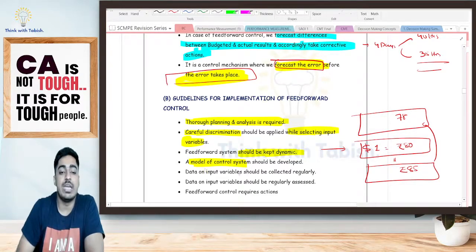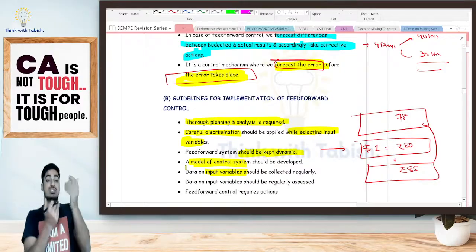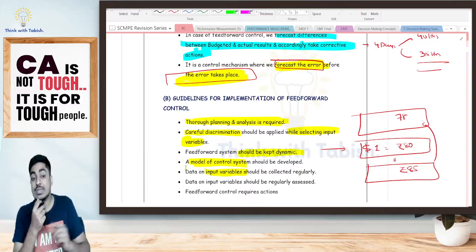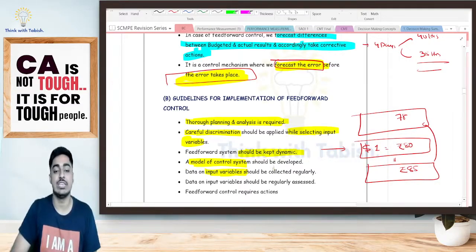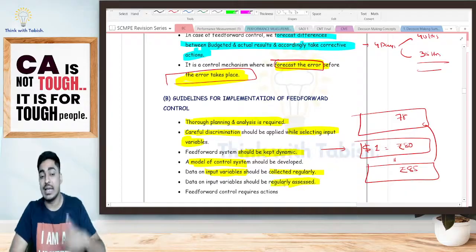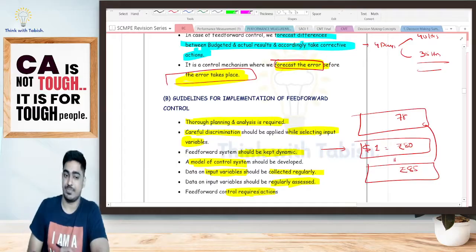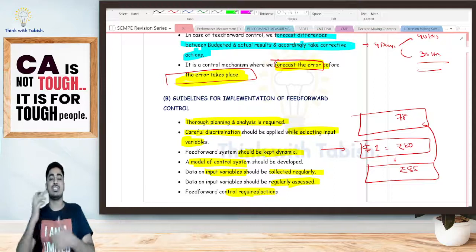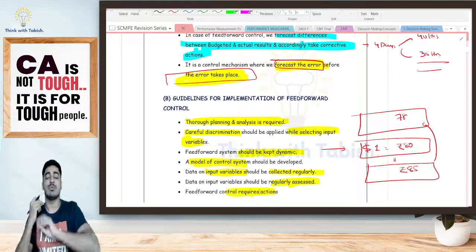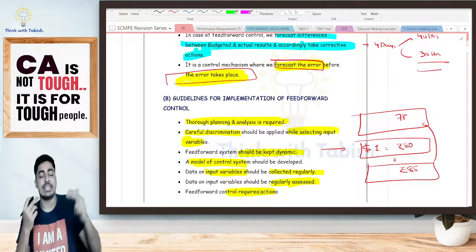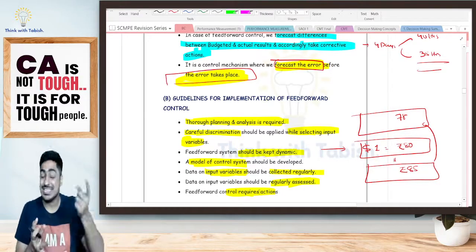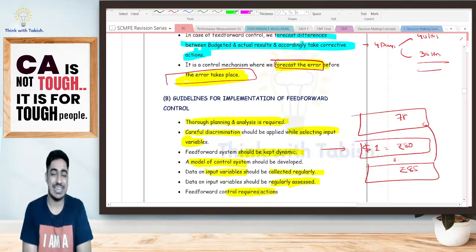Data on my input variables: what all variables am I using to analyze? In the previous example, I'm using consumer price index. So that data should be collected regularly, and I should be continuously assessing and analyzing it. Based on that, I should be taking action. Firstly, I'll develop a proper model control system, telling, okay, if my consumer price index increases by more than 5%, I'm going to do this. Then that input variable data I should be collecting regularly and analyzing regularly. Based on that, I should be taking action, my dear students.